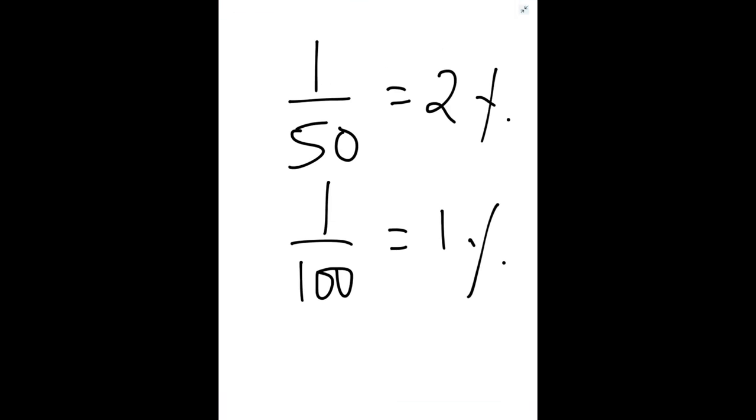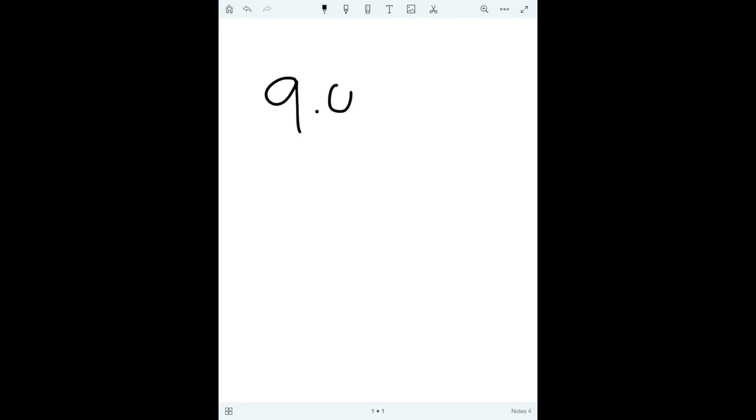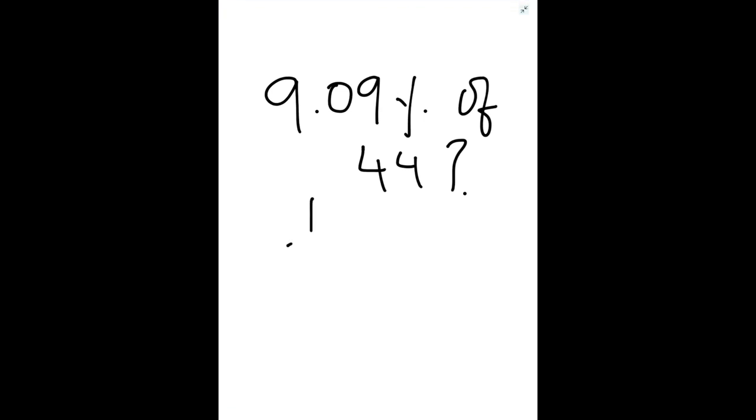So in this way we have covered the entire range from 100% to 1%. 100% is 1 and 1% is 1 upon 100. Suppose somebody asks you what is 9.09% of 44. So now you have to remember what is the fraction of 9.09%? That is 1 by 11 into 44. So this is how we have to use these fractions for our calculation.